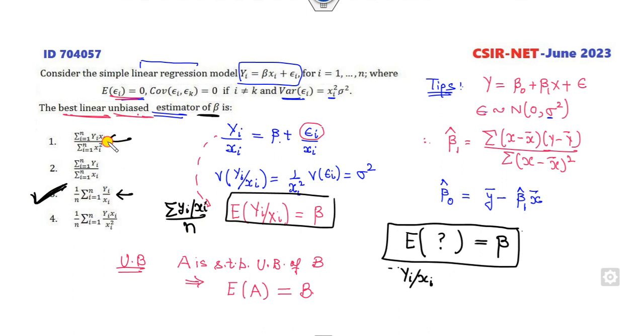This is not the right answer. Why? Because this is applicable only when x bar is 0, but it is not given to you.